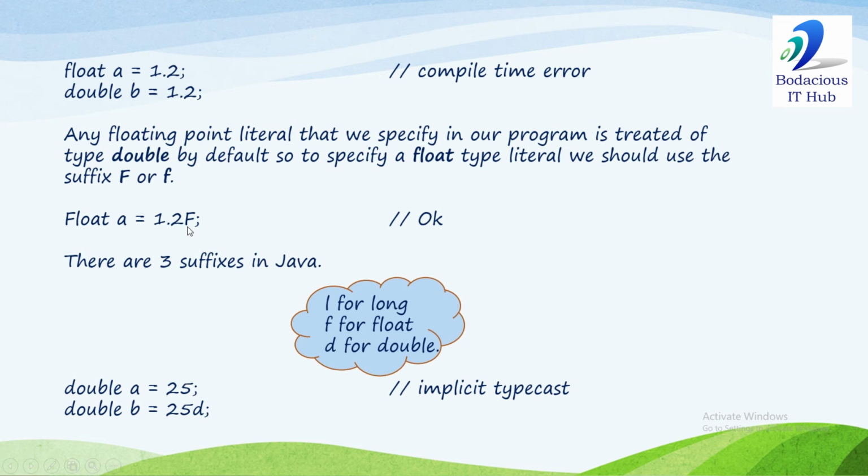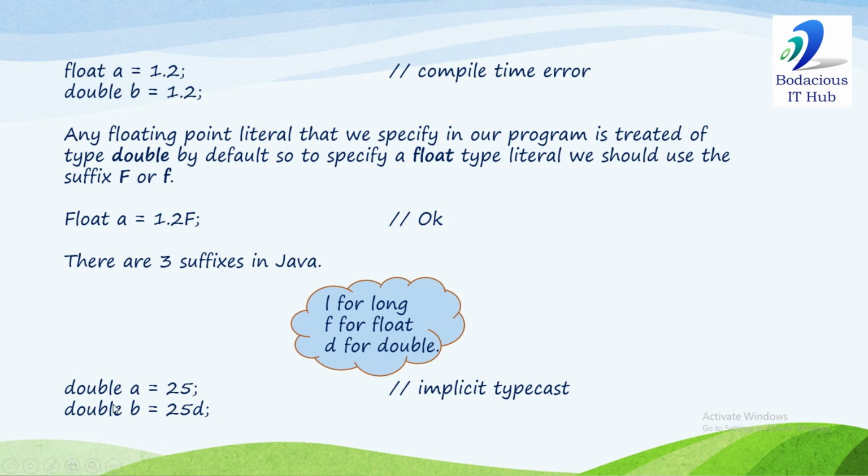To declare a floating point literal as a float type literal, we use the suffix f. You can write f in uppercase or lowercase. Now 1.2 will be considered as a float type value. There are three suffixes for literals: L for long, F for float, and D for double. Normally a floating point literal is double by default.